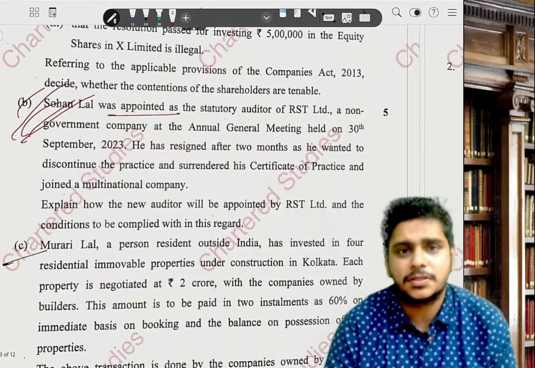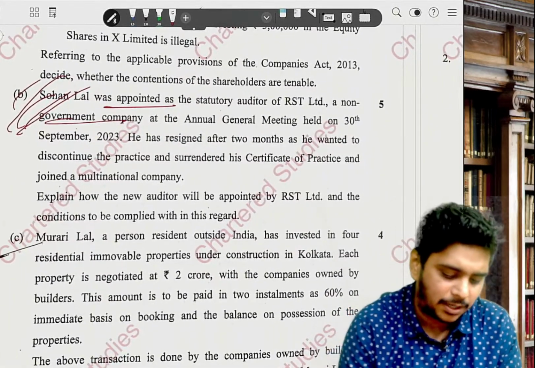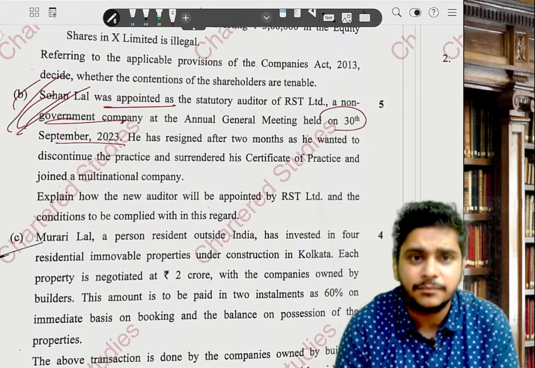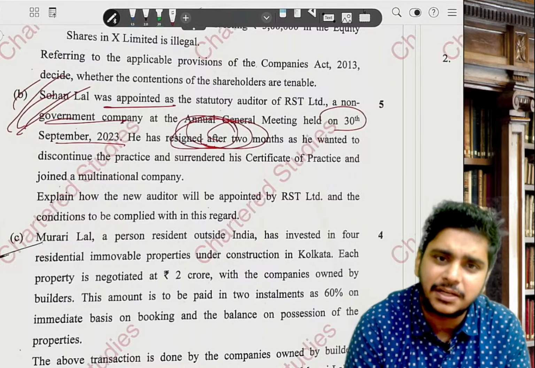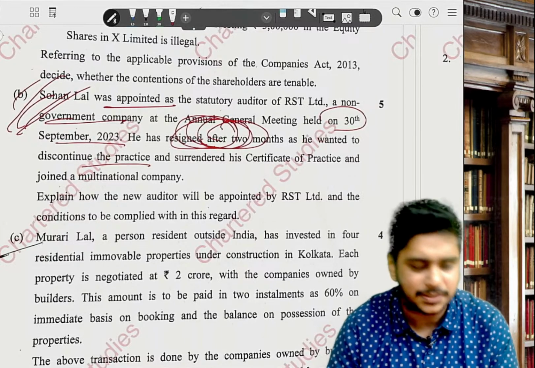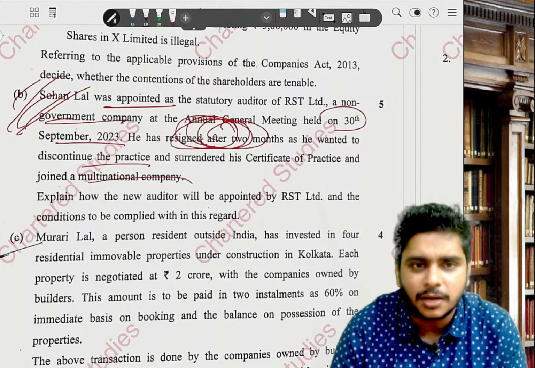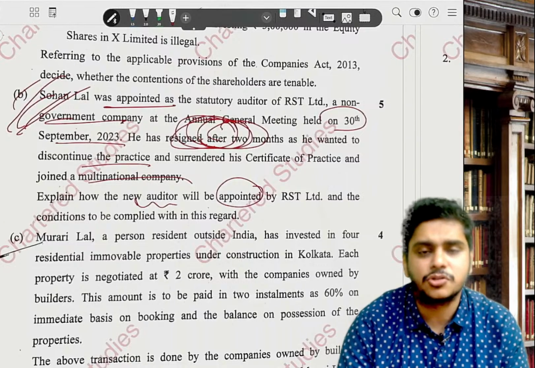Suhanlal was appointed at the start of the company RST, a non-government company, at the AGM held on 30th September 2023. He resigned after 2 months, as he wanted to discontinue the practice, and he surrendered his certificate of practice and joined a multinational company. Explain how the new auditor will be appointed and the conditions to be complied with.